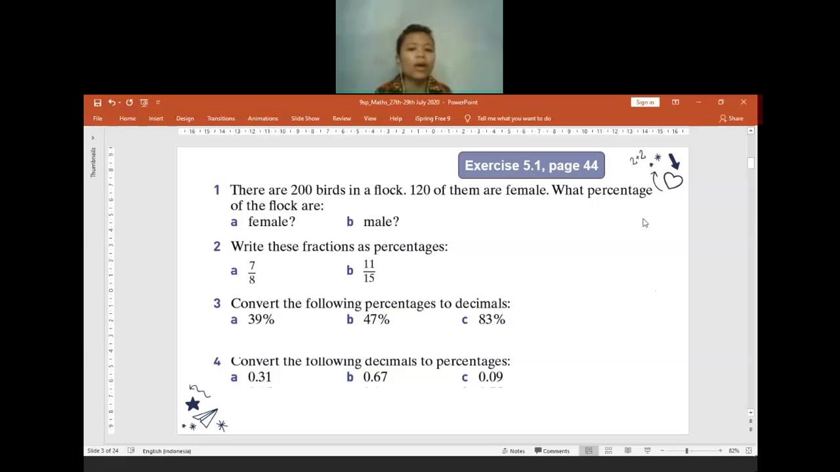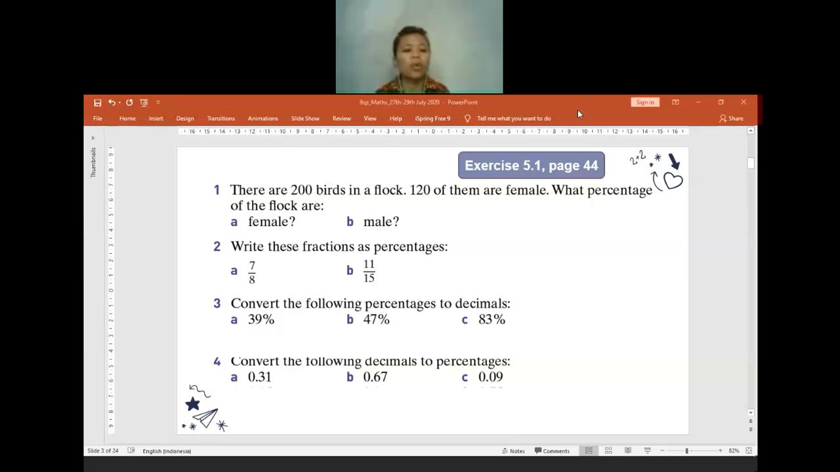Later, if you have any confusion, feel free to ask. Do not stay quiet. So please open your textbook, page 44. We are going to discuss some questions of exercise 5.1, question 1 until question 4.